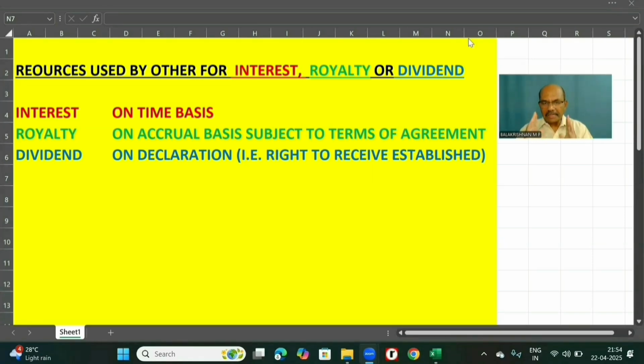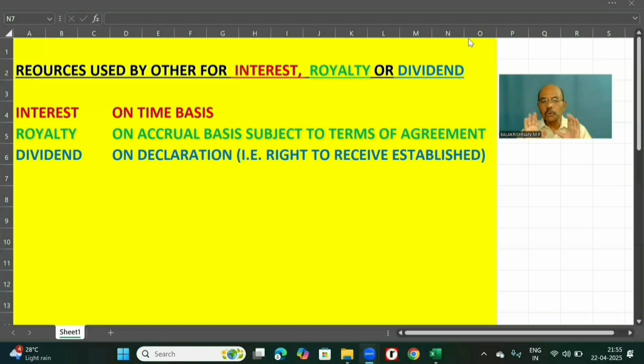Please note that for each of the above items, that is interest income, royalty income, and dividend income, another common recognition criterion is there. What is that? There should not be any significant uncertainty in ultimate collection at the time of recognition. If any uncertainty exists, recognition should be postponed till the time there is no uncertainty.